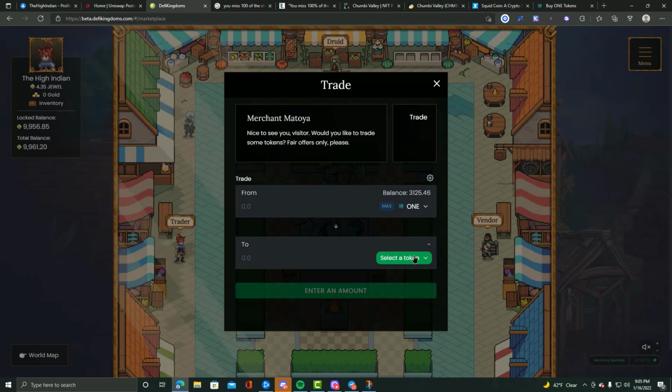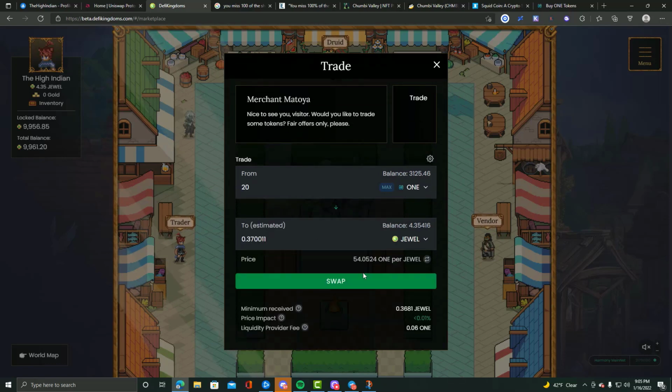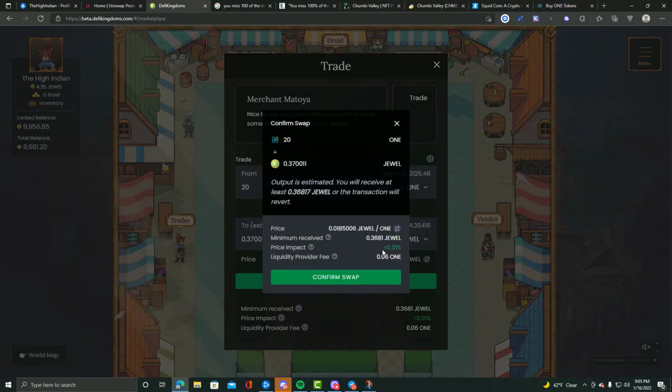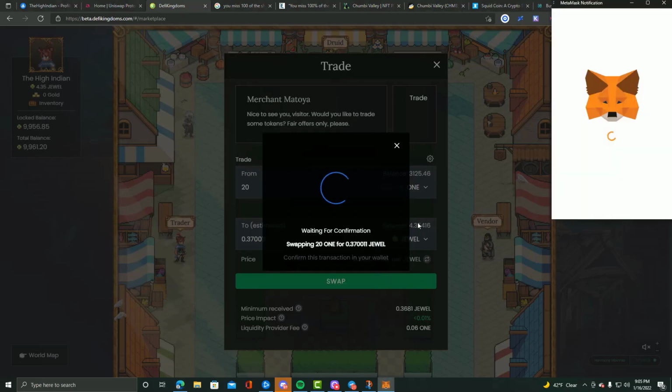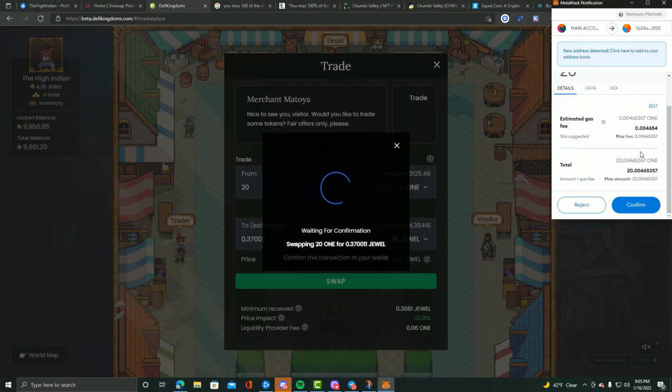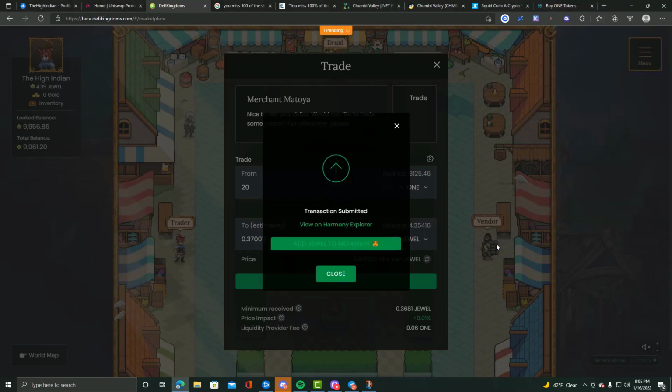And so I'll show y'all an example of me just exchanging something, because I do have a good amount of one, so we'll just do 20. Swap, you'll see the price impact 0.01, and it's going to cost me 0.004 Harmony One, and we'll go check what that is. But I went ahead and cleared it.